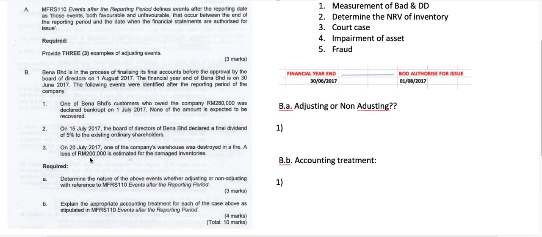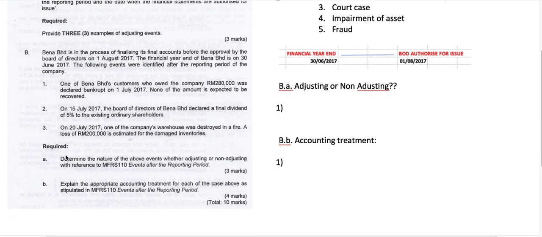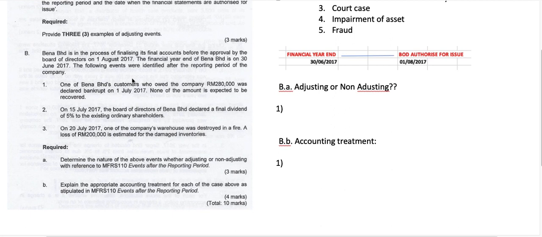Okay, let's go to question B. The requirement is to determine the nature of the above events, whether adjusting or non-adjusting with reference to MFRS 110, and explain the accounting treatment for each of the cases above. So Bina Berhad is in the process of finalizing the final accounts before the approval by the Board of Directors on 1st August 17. So I have summarized it here. 1st August 17 is the date when the Board of Directors authorized for issue. The financial year end of Bina is on 30th June 17. So this is our financial year end.